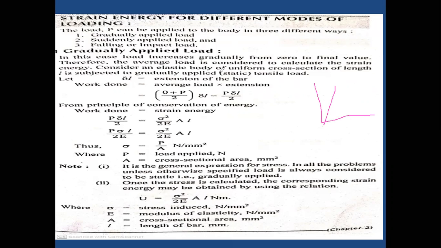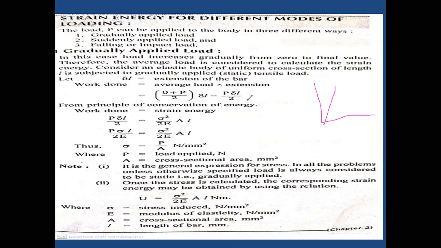Consider an elastic body of uniform cross section of length L subjected to a gradually applied static load. Delta L equals the elongation of the bar. The work done equals average load into extension. The average load: initially we applied 0 load, and then up to P, so the average is P by 2, into delta L, the extension. So the work done is P delta L by 2.